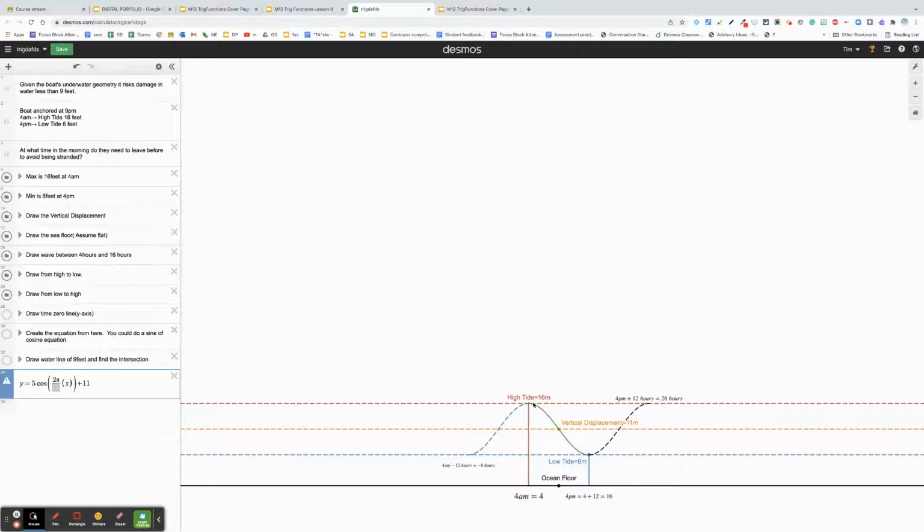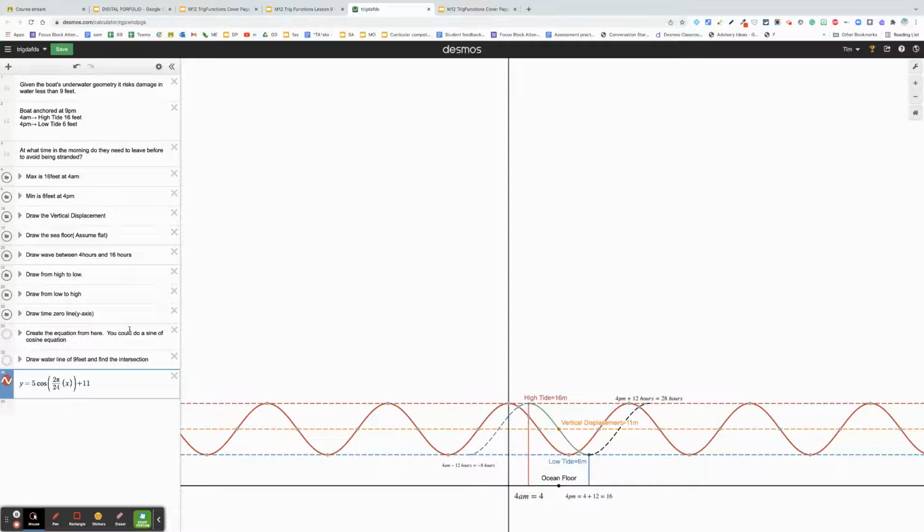And then from there, I could figure or deduce that the period must be 24 hours. So if I put a little 24 in there, I get that, and I notice that there's been a phase shift. So let's see if I can figure out how to do that. Well, but notice this, look at this. So the high tide is happening at 4 a.m. So what I want to do is write in the line, the y-axis, which is going to be at midnight.